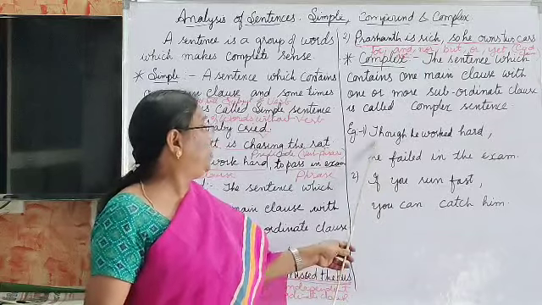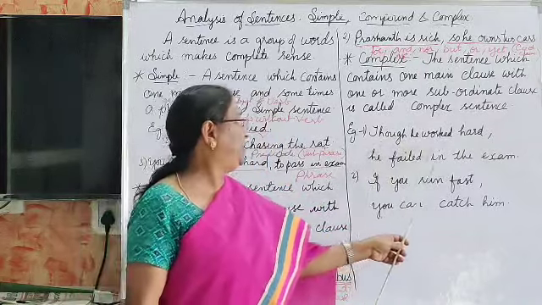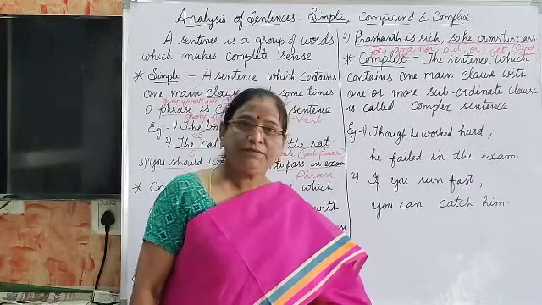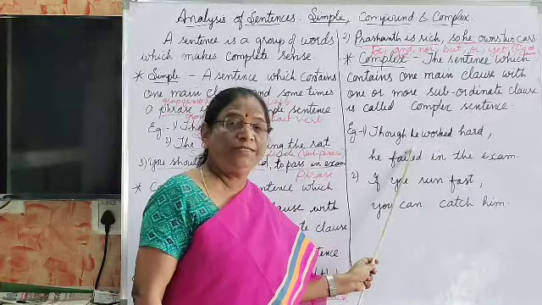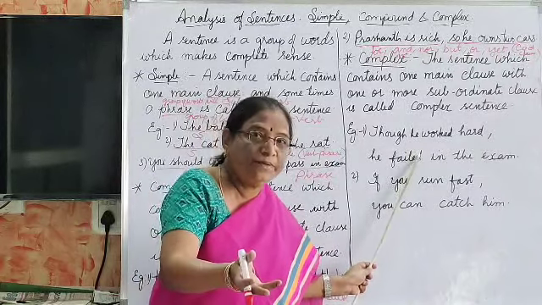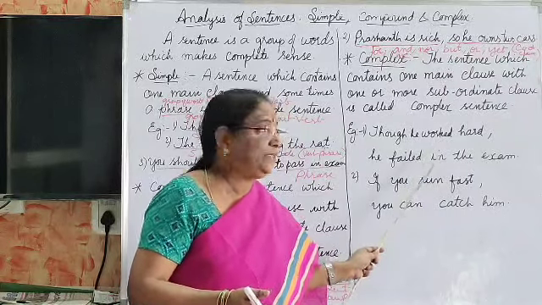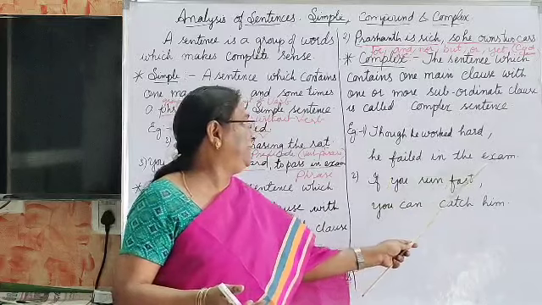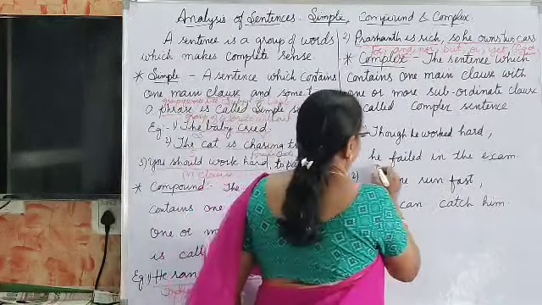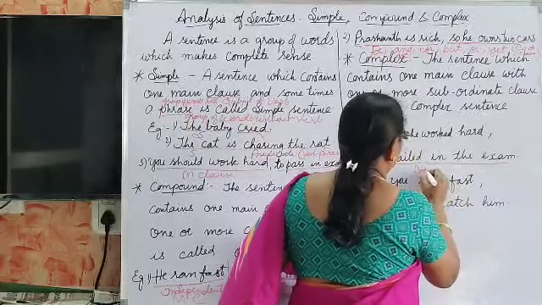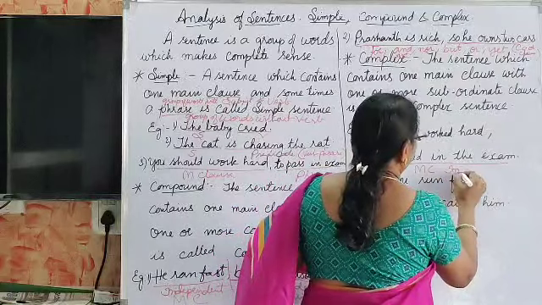Let us see here. Though he worked hard. See, if I say, though he worked hard, you wait for me to complete the sentence. It is not independent, it is dependent. Though he worked hard, what happens? You are waiting for me to continue the sentence, isn't it? So, it is dependent. He failed in the exam. This is independent, isn't it? This is the main clause. Main clause is nothing but it is independent.